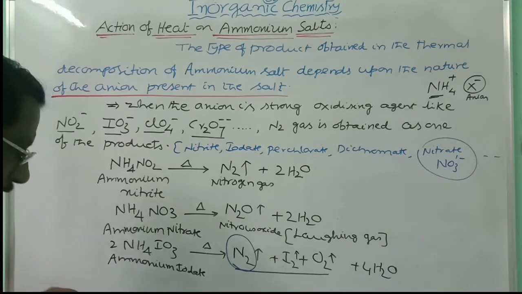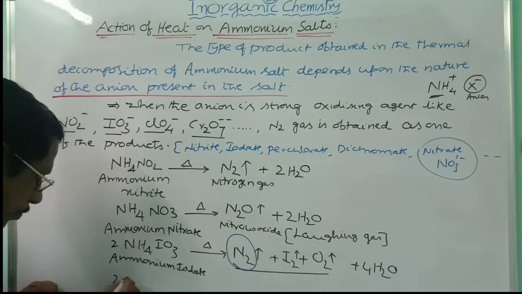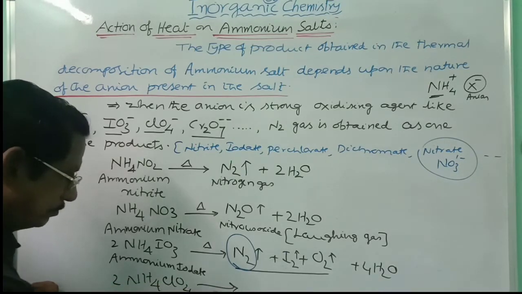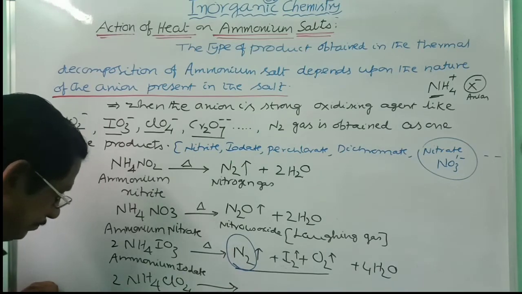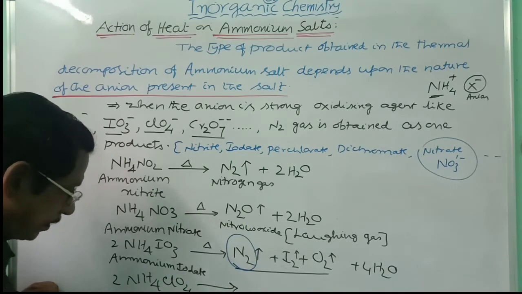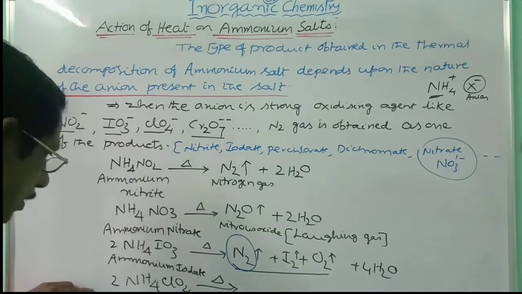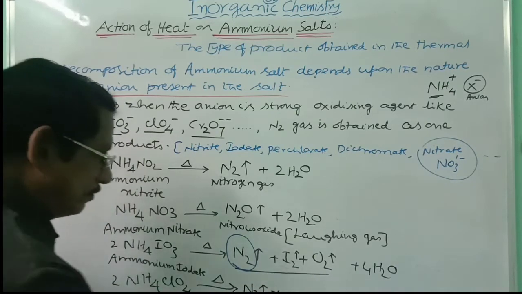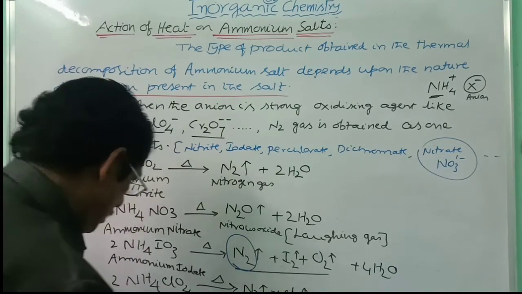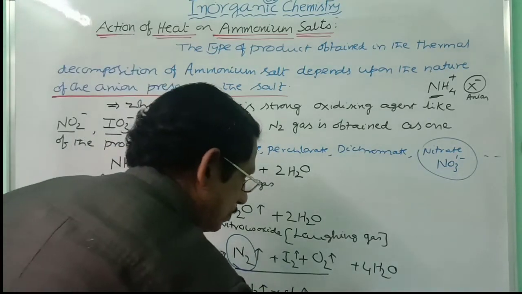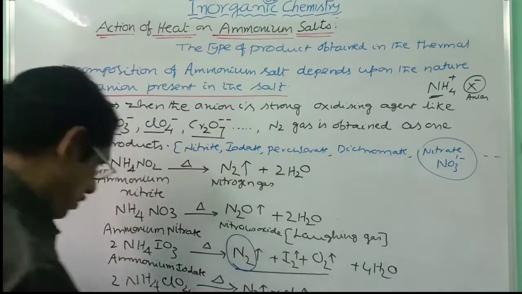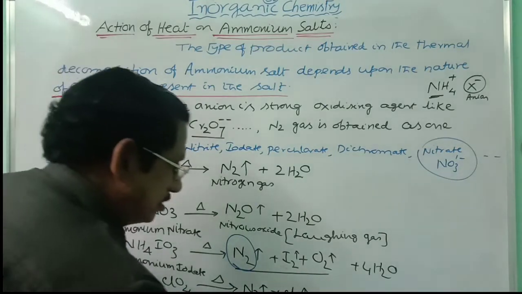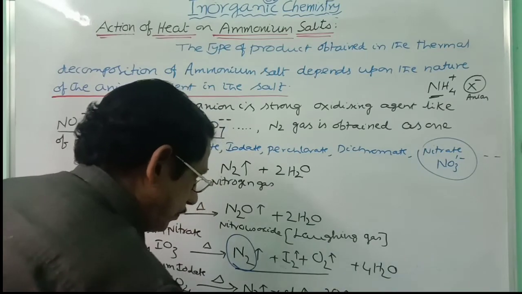Even you can take ammonium chlorate, 2NH4ClO4. This is ammonium chlorate. Heating. Here once again nitrogen gas is obtained. Chlorine is obtained in the form of chlorine gas. Water is obtained here, 4H2O. And here ClO4. How many oxygens are left there? 8. 4 more oxygens there, it will be in the form of 2O2. This is the case.